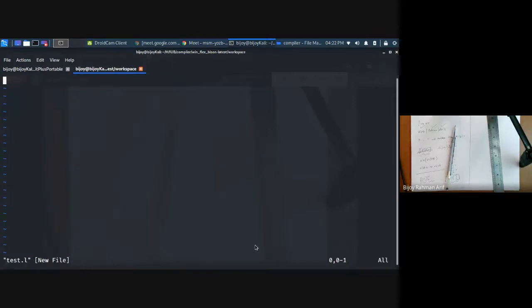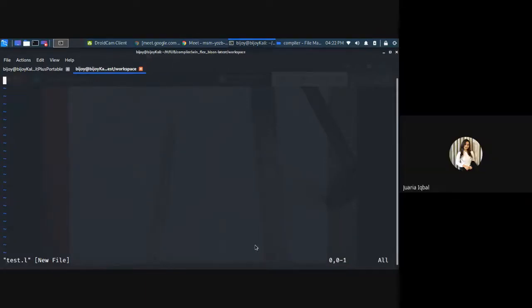Let's say pi test.l, and remember the Lex files have extension L. So how many parts are there? Three parts.